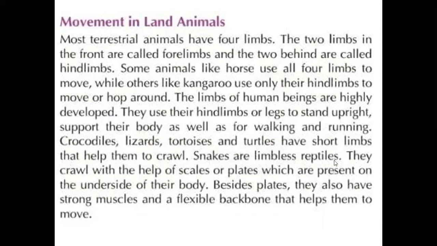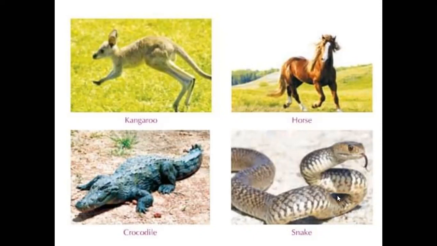Snakes are limbless reptiles. They don't contain any limbs. See here, they don't have any limbs. You know already the snakes have scale structures, right? The outer surface of the snake or the reptile's body has scales. It moves from one place to another with the help of the scales.